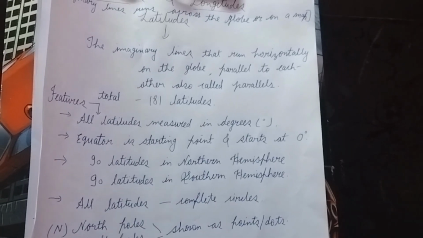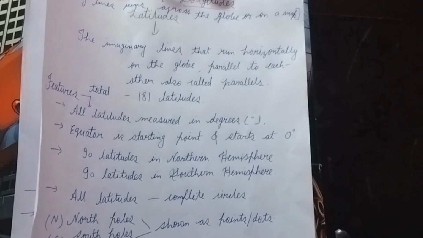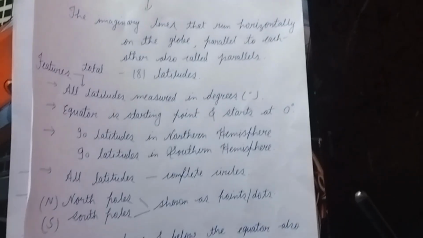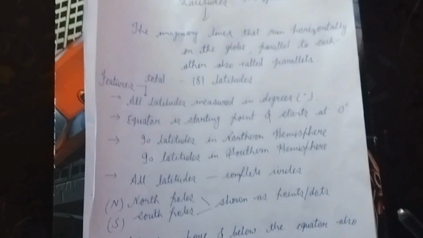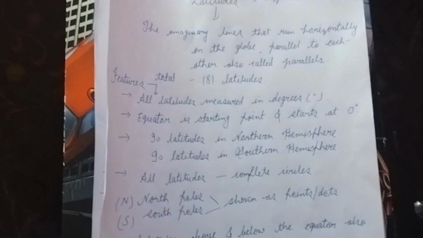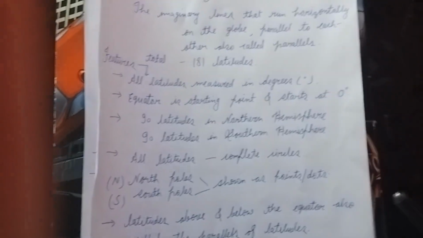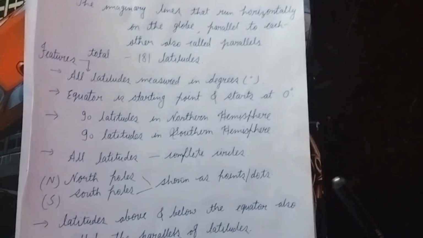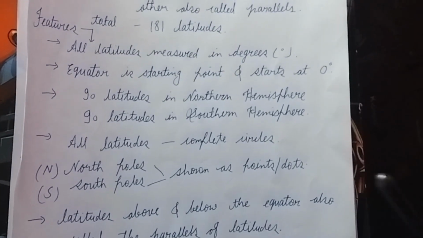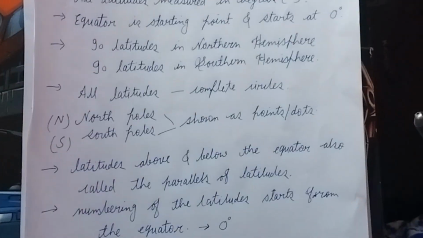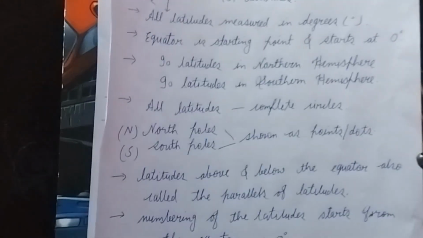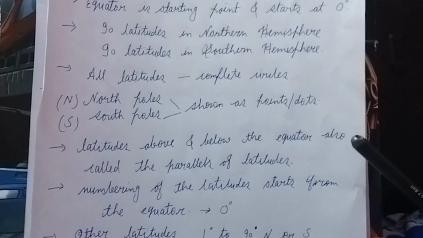Latitudes describe how far north or south a place is located from the equator. ठीक है, ये describe करता है. The numbering of latitude starts from the equator. Equator से हम start करते हैं. Equator represents the zero latitude. Then after that the other latitudes are marked from 1 to 90 degree. The north pole is 90 degree N and the south pole is 90 degree south. The north latitudes are denoted by letter N and south is denoted by S.